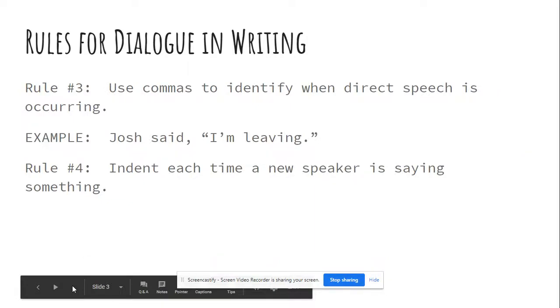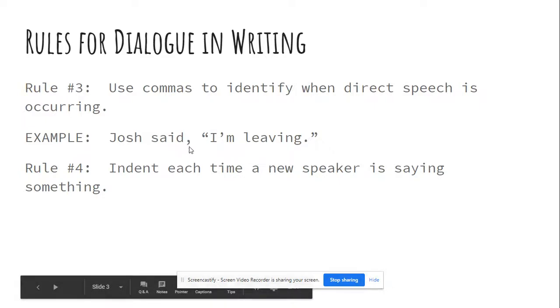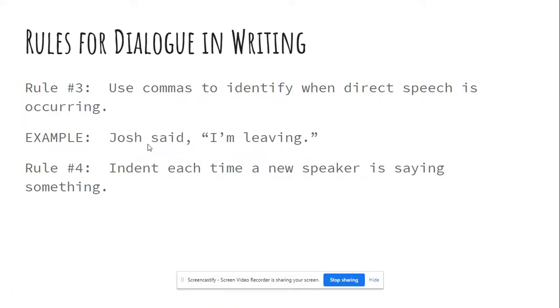Rule number 3: you're going to use commas to identify when direct speech is occurring. We talked about how direct speech has to be in quotation marks. Well, if you're writing a sentence, you have to use a comma to separate out that dialogue. So you can see here that Josh said, "I'm leaving." You've got to put that comma there before you jump into those quotation marks. And again, see where the period is? It's on the inside of the quotation marks. I know we talked about this earlier in the year, so this is just a quick refresher. Make sure you keep this in mind as you go.